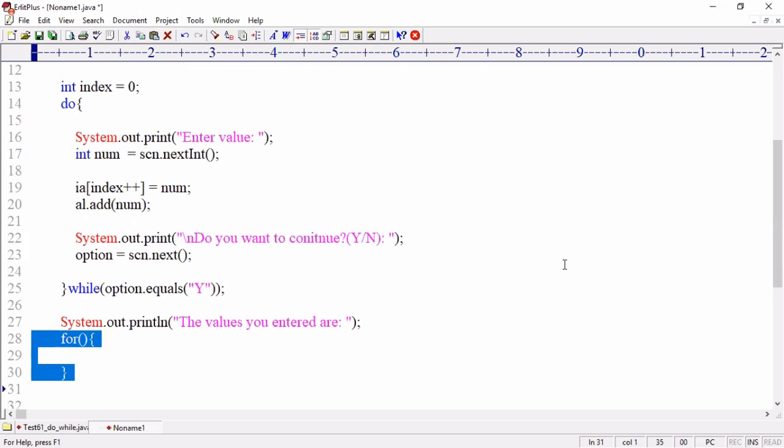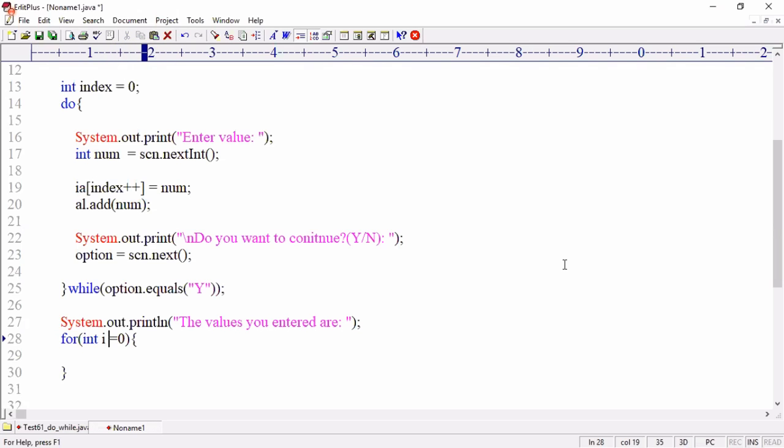Can I use a do while loop? Yes. Okay, let me use do while, but it is not good practice to use do while. Can I use while? Yes, but while is not good practice to use. You have to use a for loop. Why? Because you want to use a range. From where to where do you want to use it? From 0. int i equal to 0.